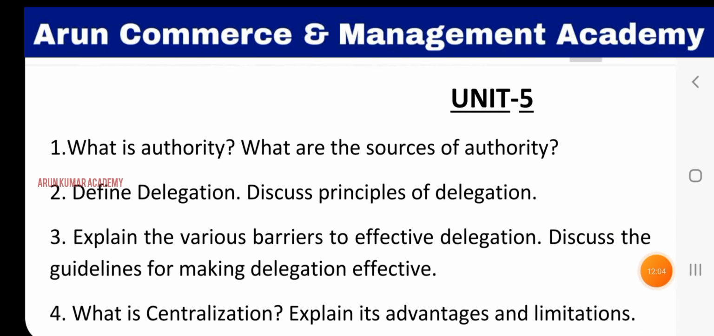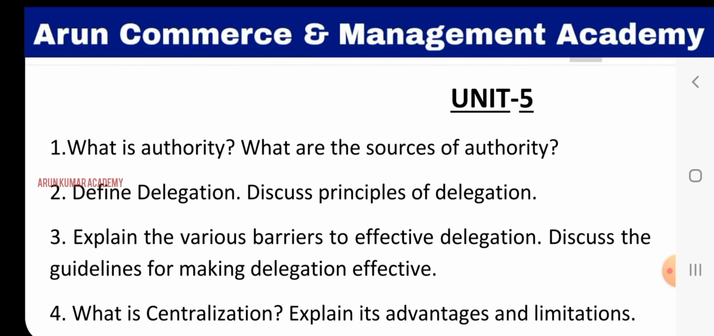Coming to unit 5, the first question is, what is authority? What are the sources of authority? Authority is the right to give command and power to act. So here we are giving the power to act, the right to give command and power to act. That is the meaning of authority.